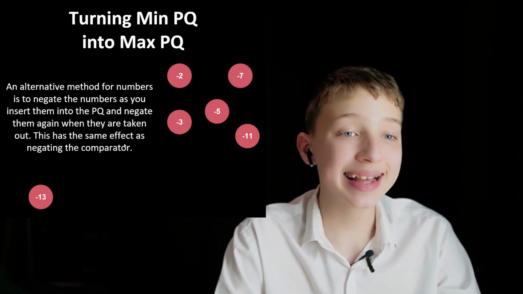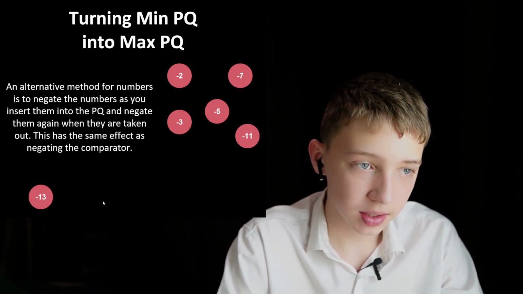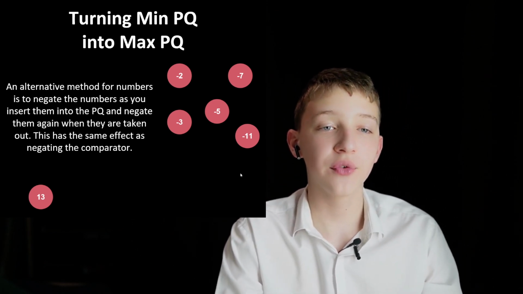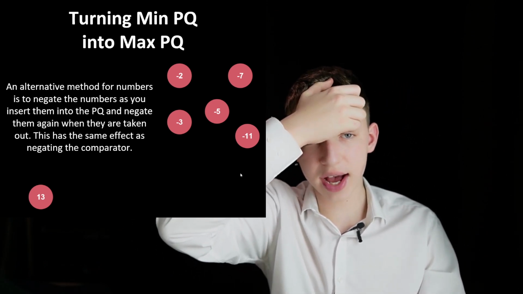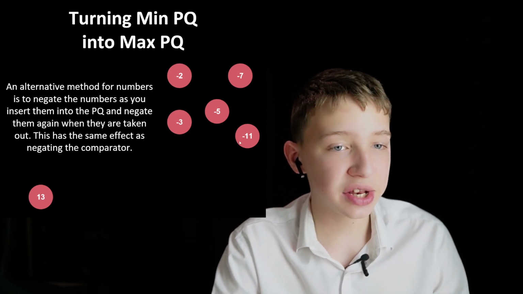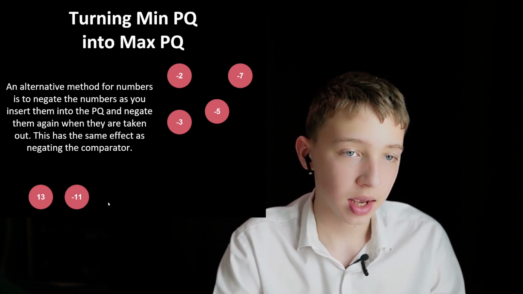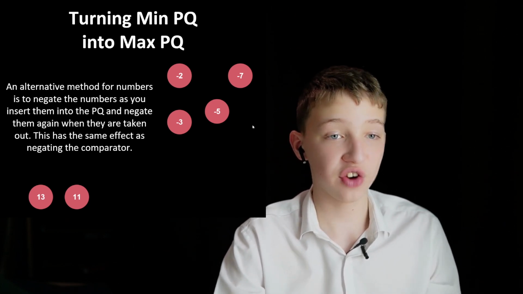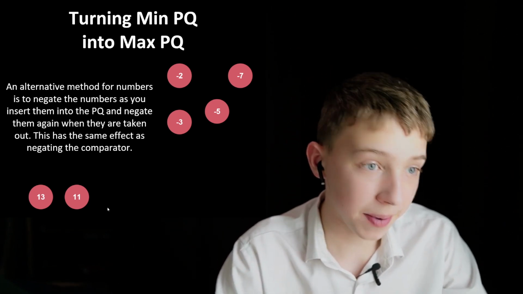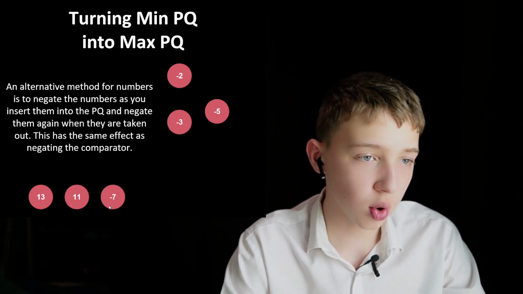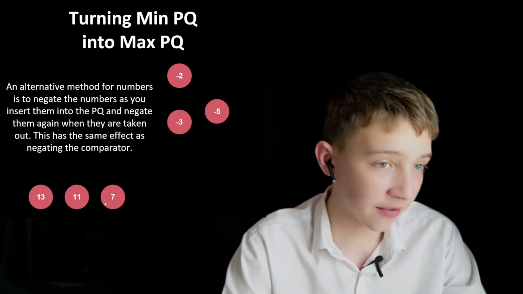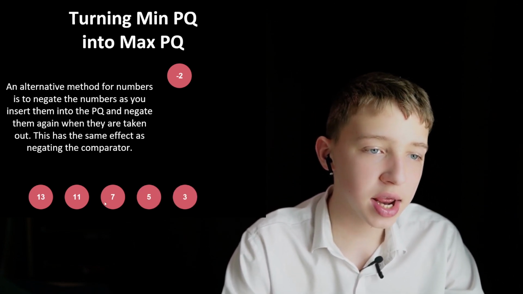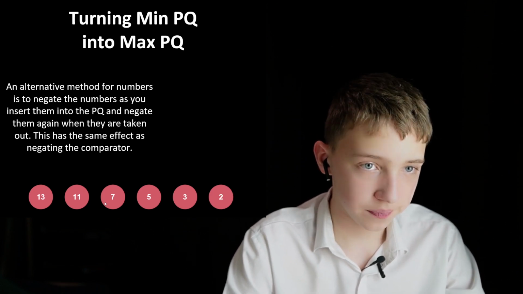And indeed it does. The trick here is not to forget to re-negate the values once they're removed. Next is negative 11, which is positive 11, and so on: negative 7 is 7, then 5, then negative 3 and negative 2.